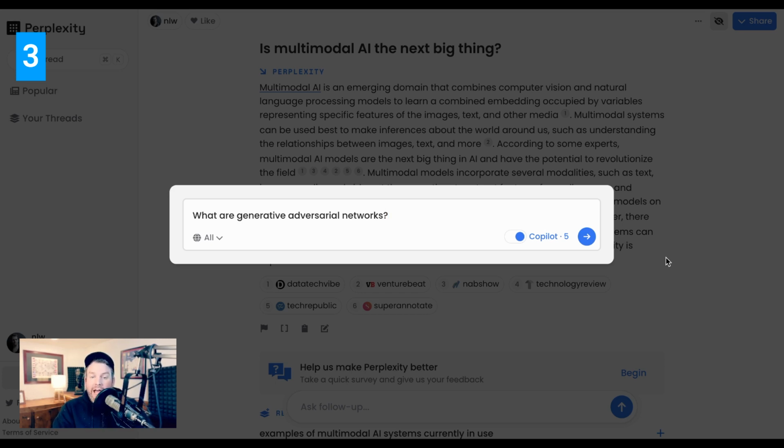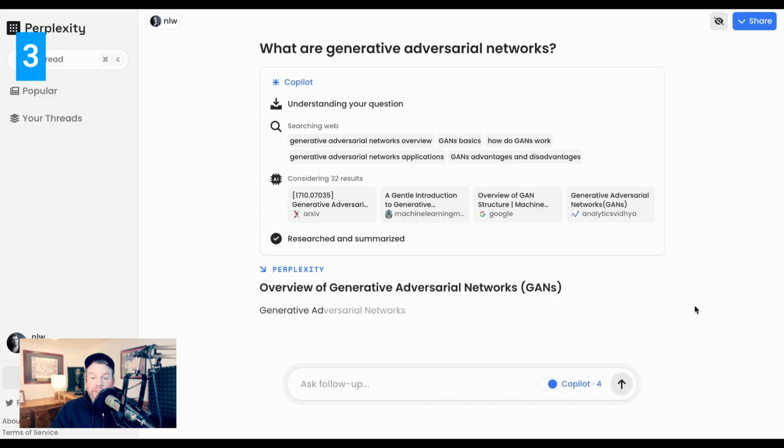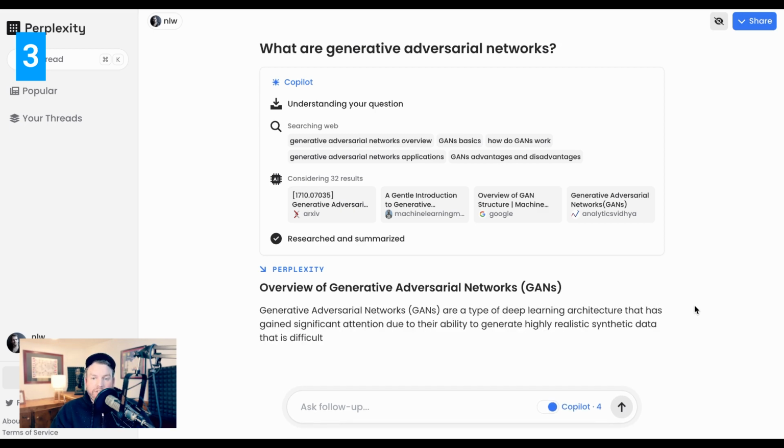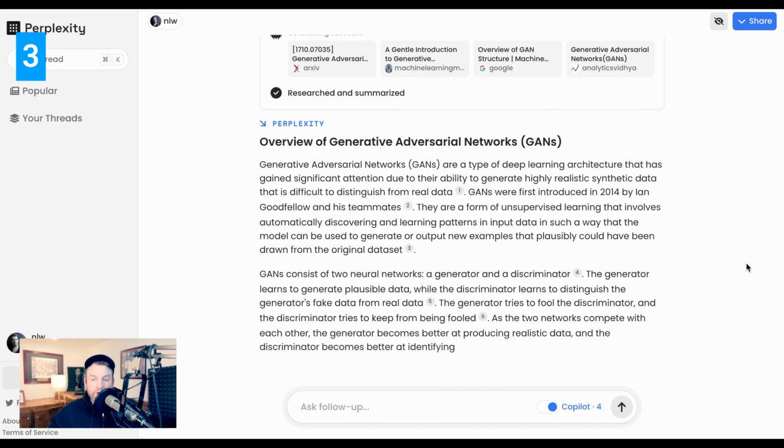What are generative adversarial networks? And for this, I'm using Perplexity's new Copilot tool, which is their most advanced approach. One of the things that Perplexity does is it gives you really precise information about where it's searching. So you can see here it's searching the web for things like GANs basics, how do GANs work, and then it shows you the 32 results that it's drawing from.